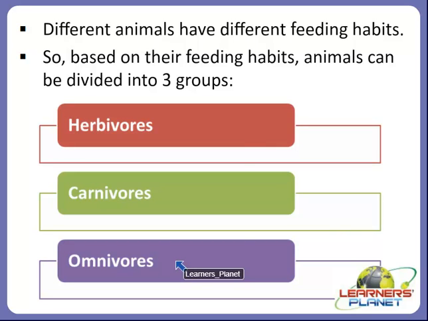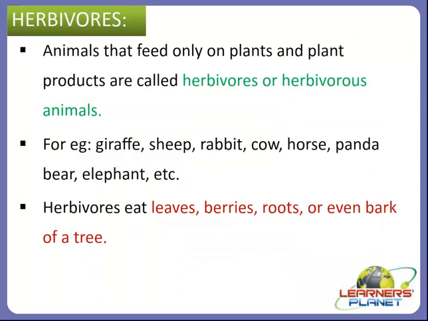So in this session we are going to study two groups of animals based on their feeding habits, and those are herbivores and carnivores. So students, let's start with herbivores. First of all, we should be familiar with the term herbivores. The animals that feed only on plants and plant products are called herbivores or herbivorous animals, right? For example, giraffe, sheep, rabbit, cow, horse, panda, bear, elephant, etc.